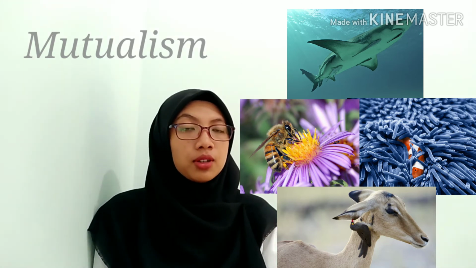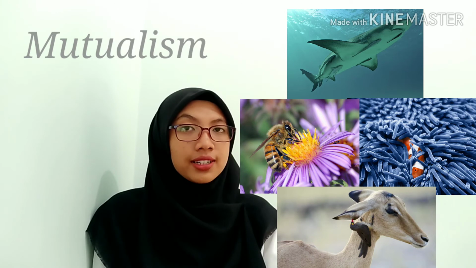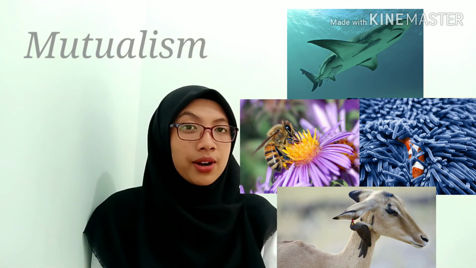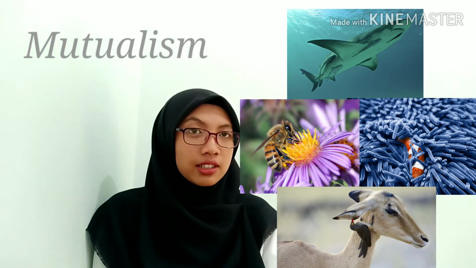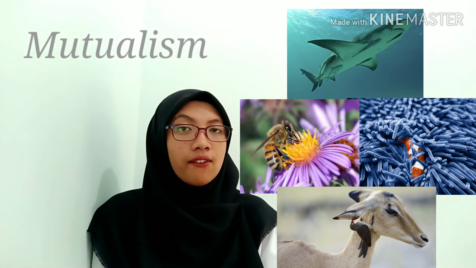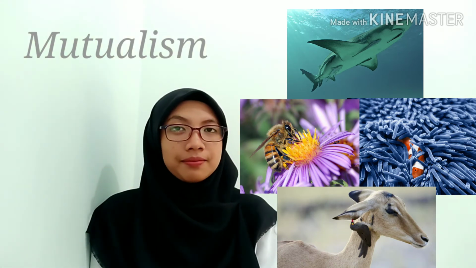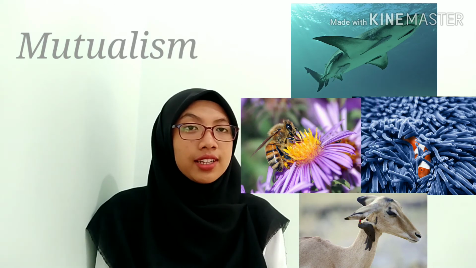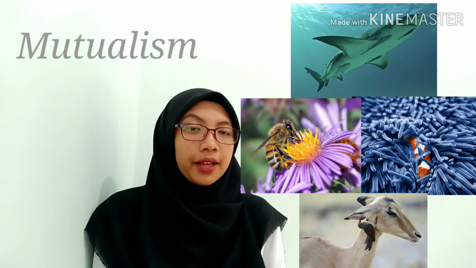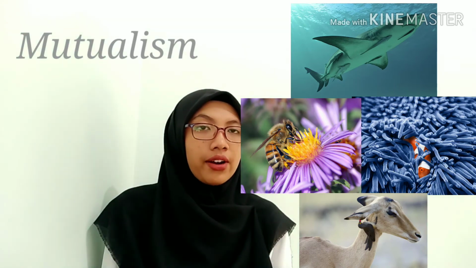Organisms live in mutual relationships for important reasons, including need for shelter, protection, nutrition, as well as reproductive purposes. For example, shark and remora fish. Other examples of mutualism are clownfish and sea anemone, plant and pollinator, and oxpecker and grazing animal.